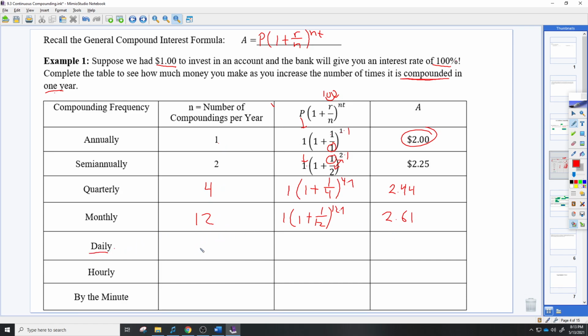We went from 1 to 2 to 4 to 12. Now we're going to jump up to 365. So I'm going to change these two numbers to 365. So 1 times 1 plus 1 over 365 to the 365 times 1. Okay, I'm going to put it in my calculator.